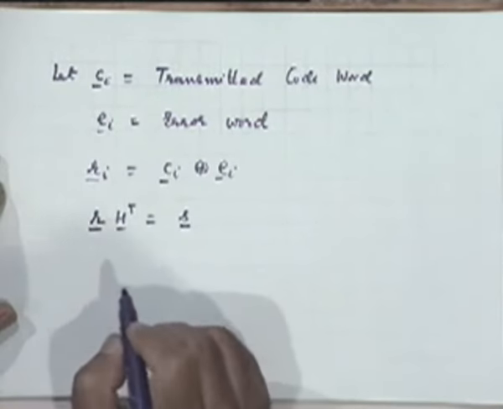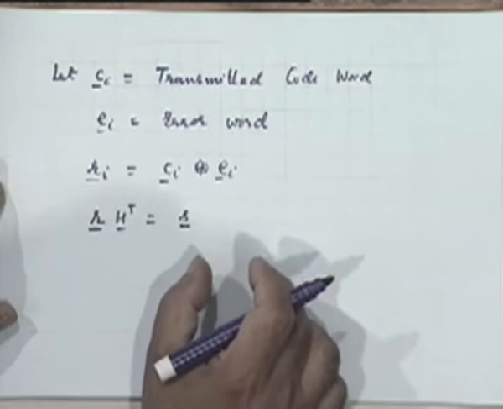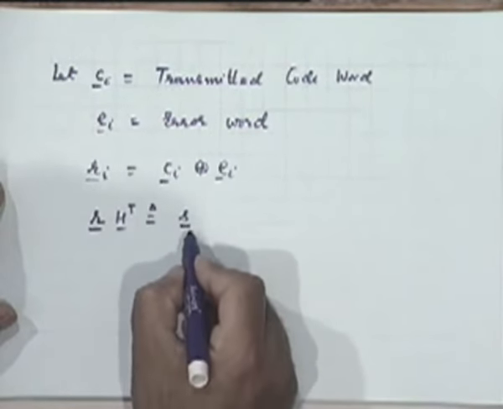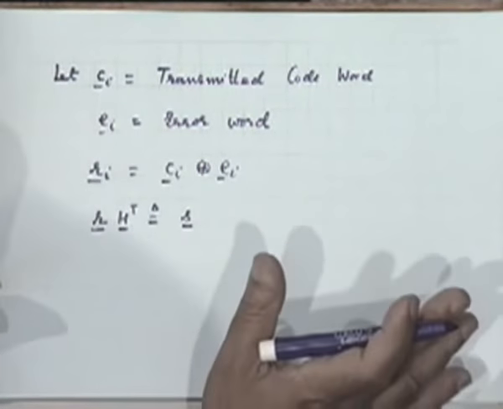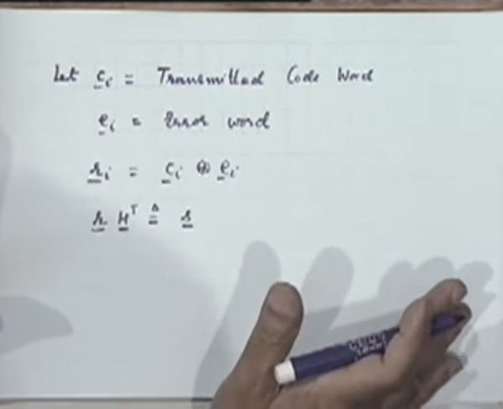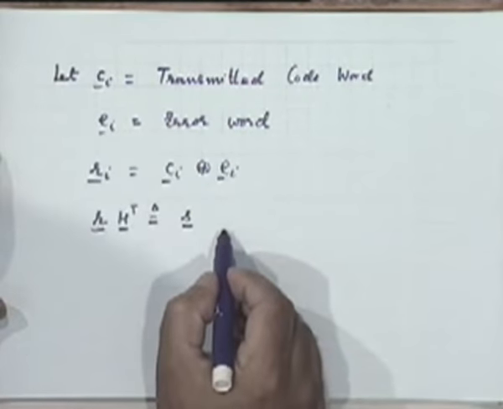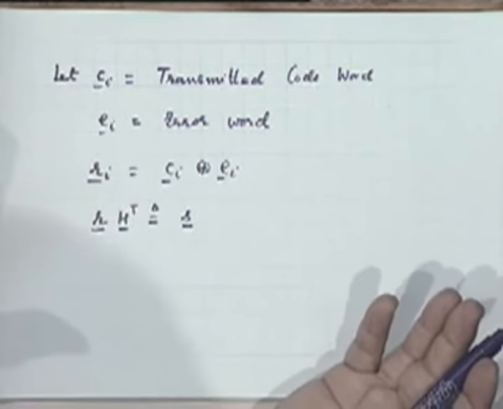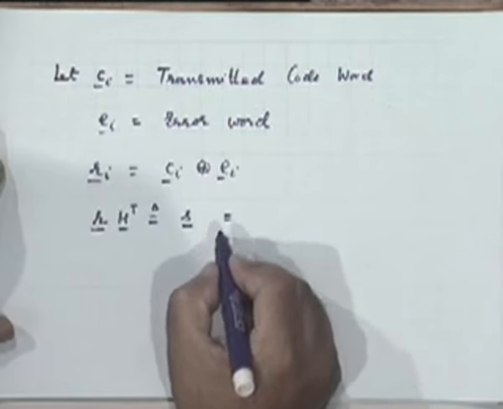In general, it will not turn out to be 0. It will turn out to be some non-zero vector. Instead of getting a vector of m zeros, we will get an m-dimensional vector of zeros and ones. In general, if it is not 0, it has m components, some of them 0, some of them 1s. That's the most general expected situation.